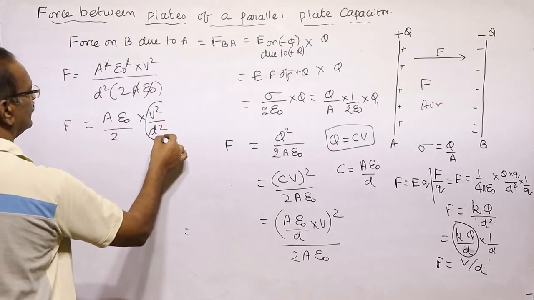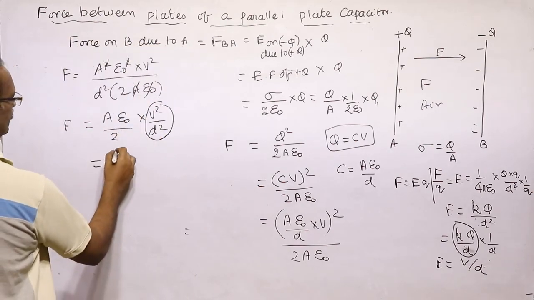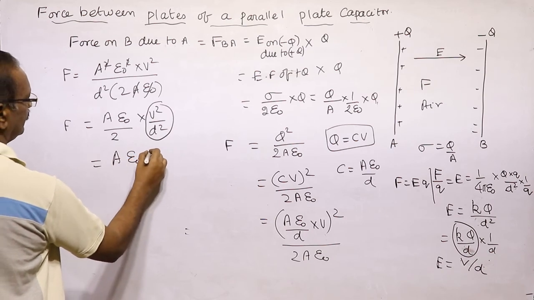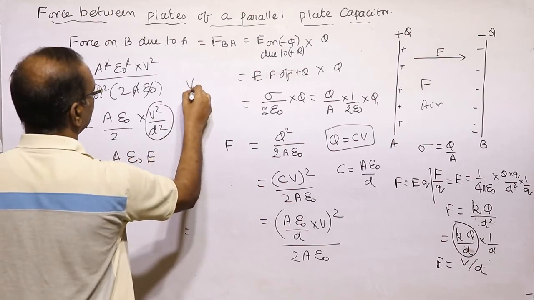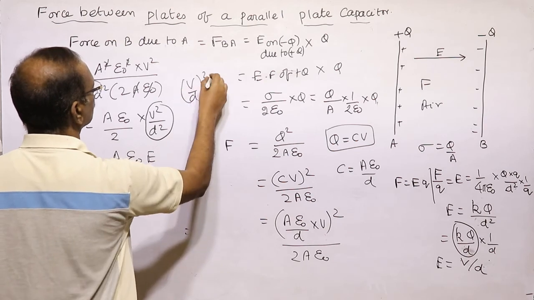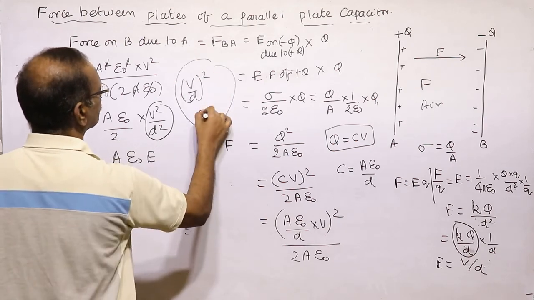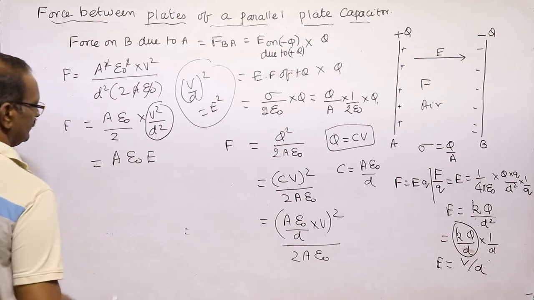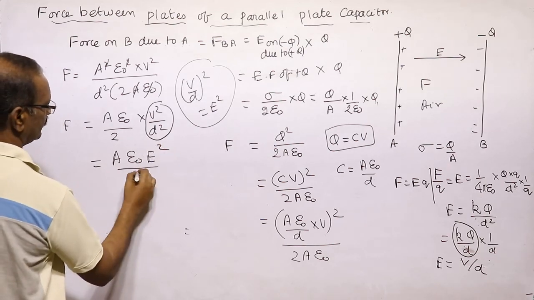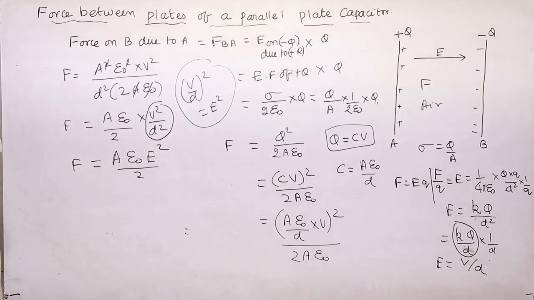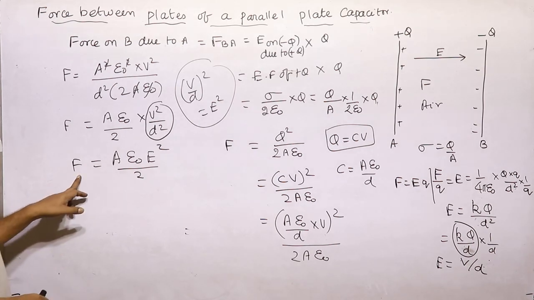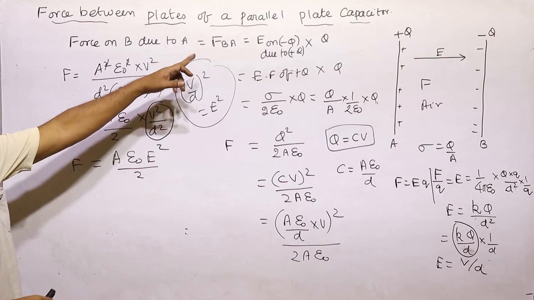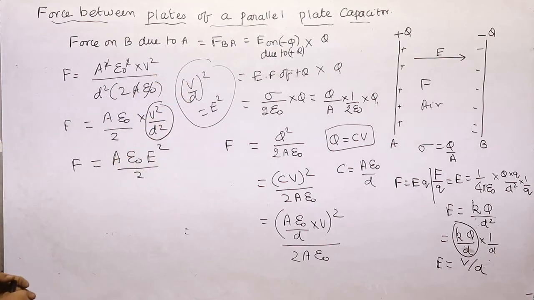So this will become A epsilon naught into V by D whole square, which is E square, so E square by 2. This is the expression for force: A epsilon naught E square divided by 2 is the force existing between the plates of this parallel plate capacitor.